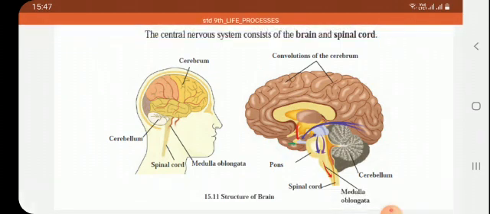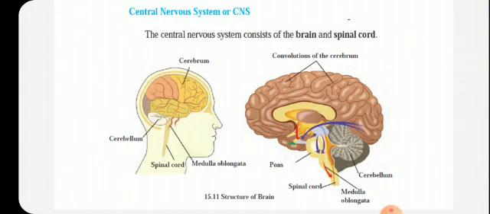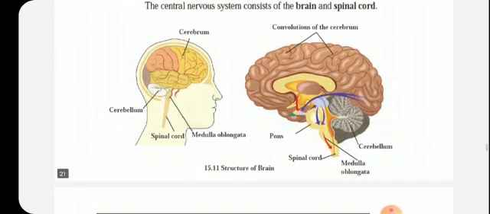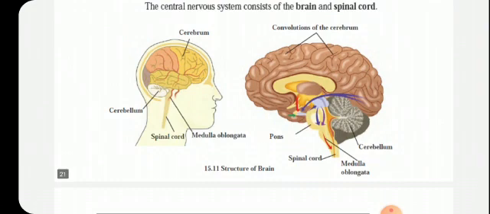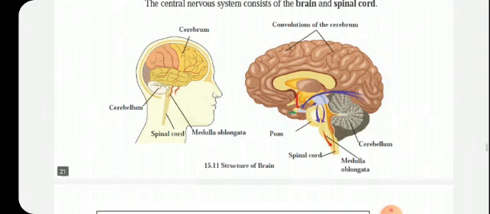So how is that brain? What is the weight of our brain? It is about 1300 to 1400 grams and consists of 100 billion neurons. Children, see here that brain, which consists of 100 billion neurons, and it is 1300 to 1400 grams in weight.